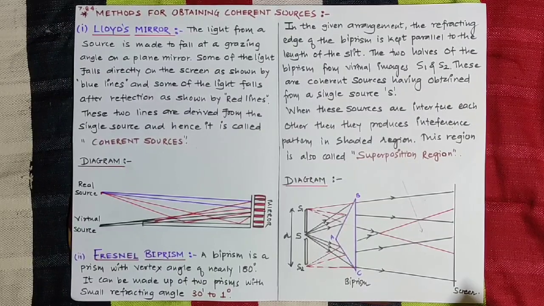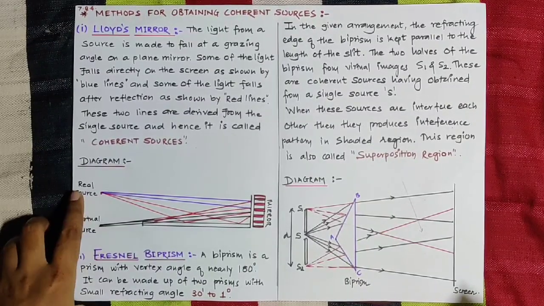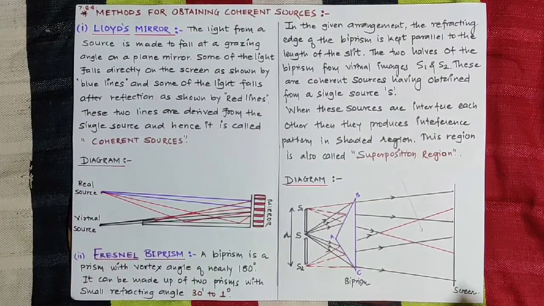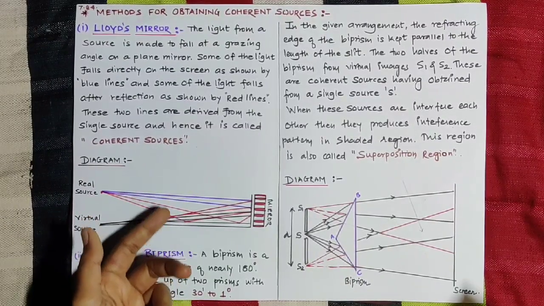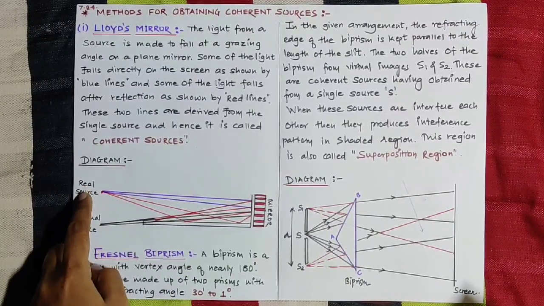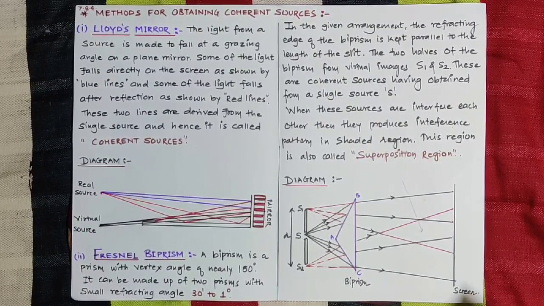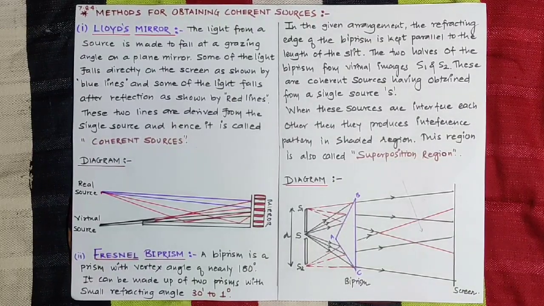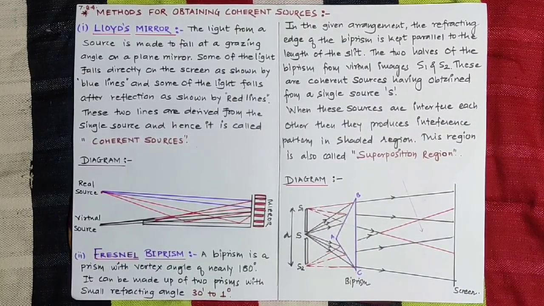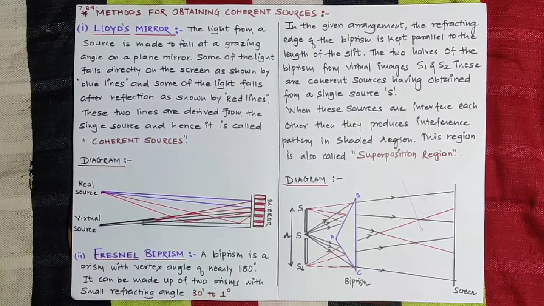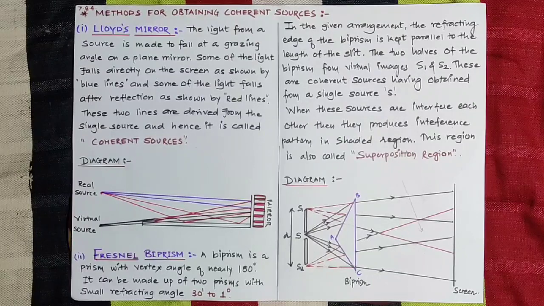These two sets of rays are derived from the single real source, which gives coherent sources. So Lloyd's mirror is an advanced device used to find virtual sources, or to obtain coherent sources.